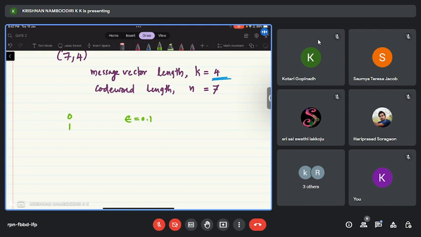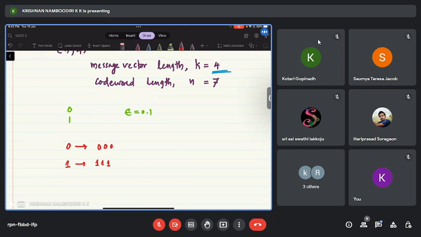But now I'm doing a simple trick. What am I doing? Instead of sending 0 once, I will transmit 0 thrice. That means 3 times if I want to communicate 0. If I want to communicate 1, I will transmit 1, 1, 1. That means I will transmit 1 3 times over the channel.